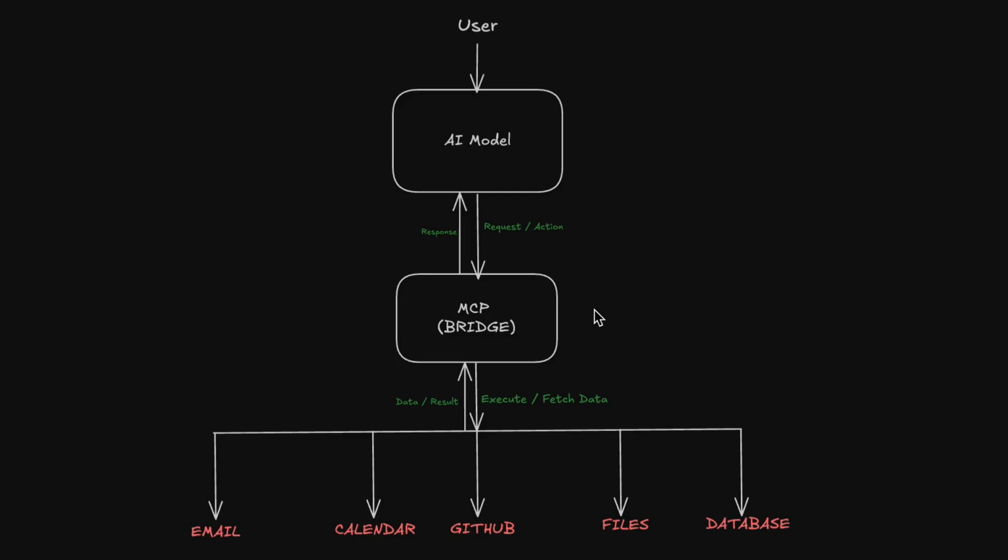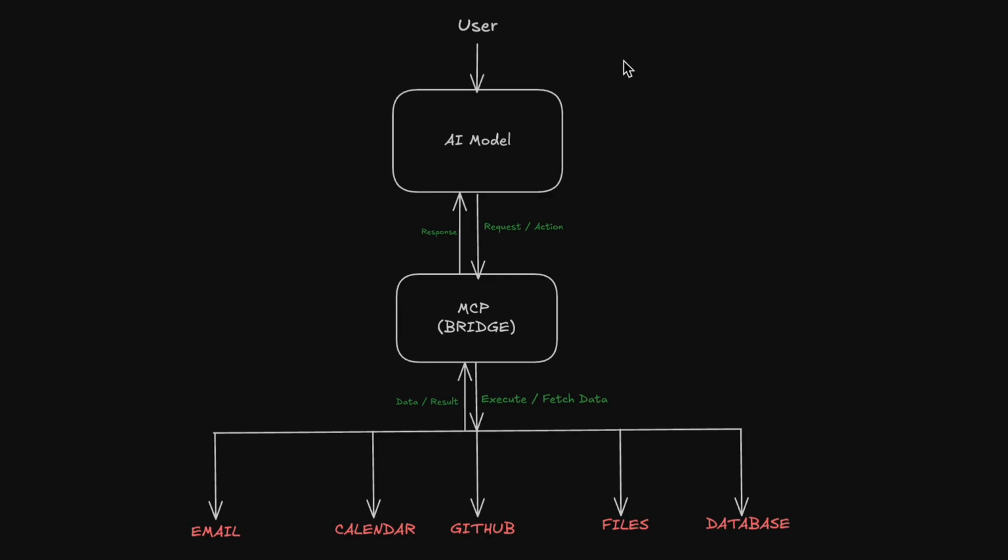Here's why it's powerful. AI doesn't need direct access to your apps. MCP handles the permissions and connections. It keeps everything modular. You can add or remove tools easily. One AI model, unlimited integrations.